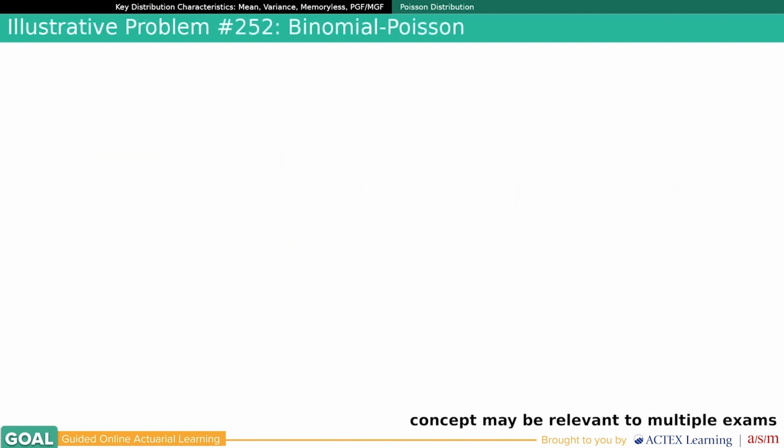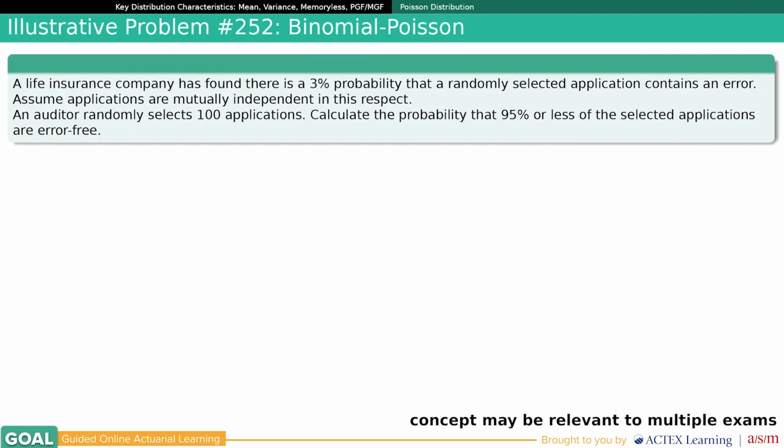Okay, let's look at a sample problem where this can help us. Illustrative problem 252. The original question is as follows. A life insurance company has found there's a 3% probability that a randomly selected application contains an error. Assume applications are mutually independent in this respect. In order to randomly select 100 applications, calculate the probability that 95% or less of the selected applications are error-free. We would like to convert this question, which uses the binomial distribution, into a question using the Poisson distribution.